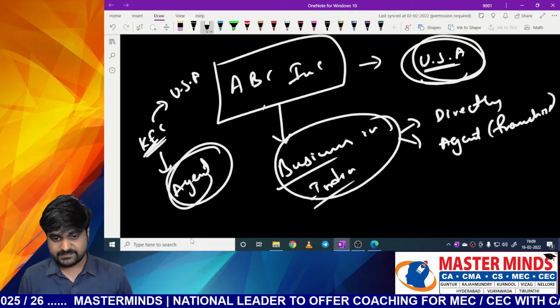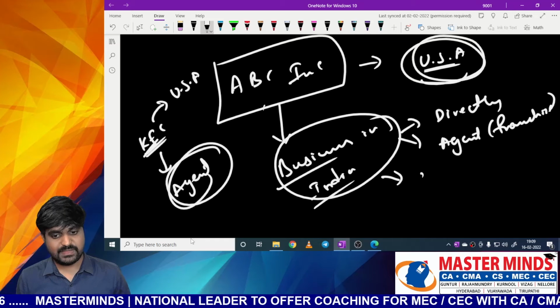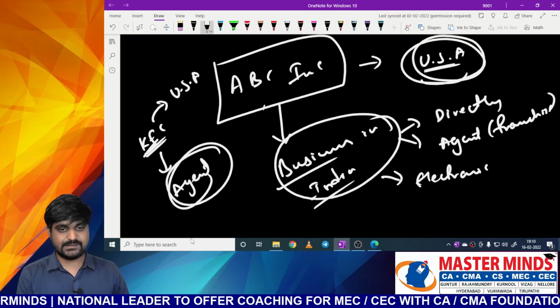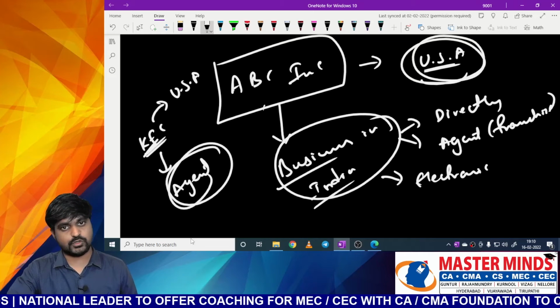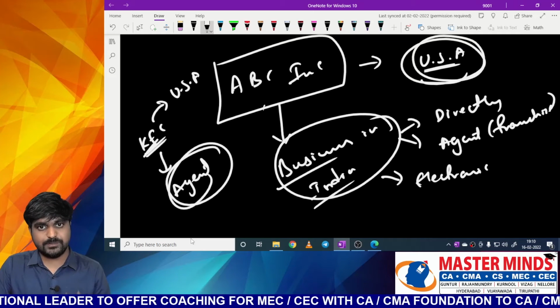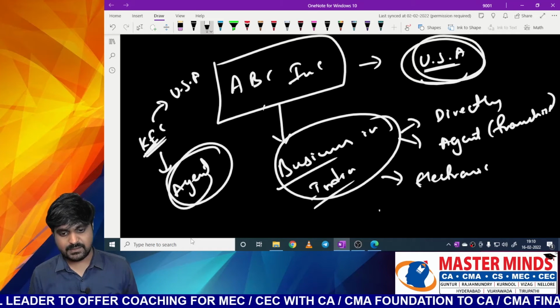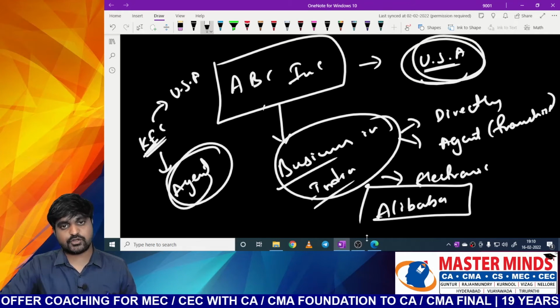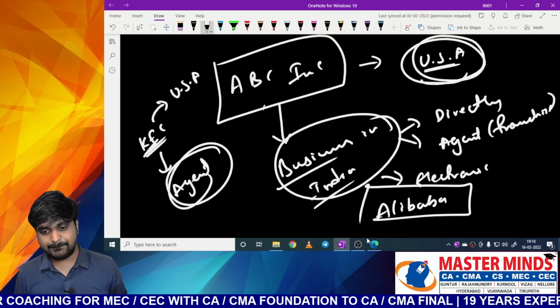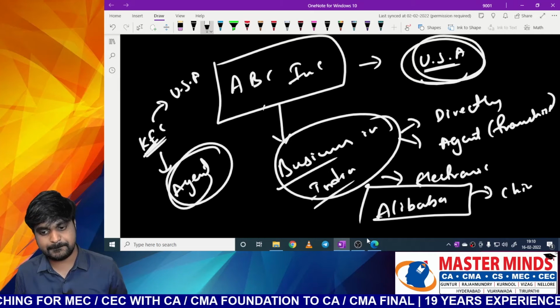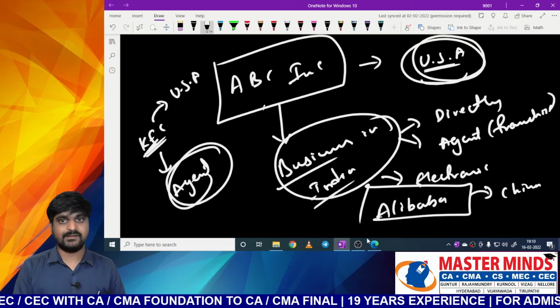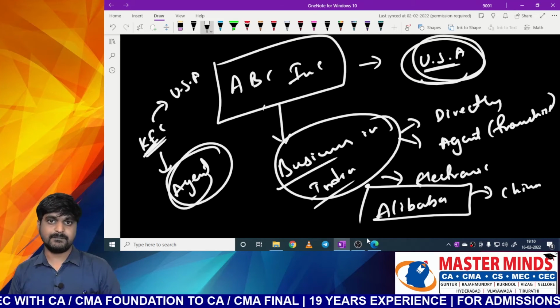Okay, next one, sir. Then what about the electronic form of business? Whatever we discussed till now is nothing but the physical form of doing business. But now I want to do business in electronic form, like Alibaba. Alibaba is a company incorporated in China, but it is doing business in India through electronic mode, through its website called Alibaba.com.